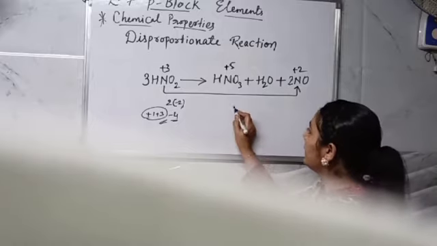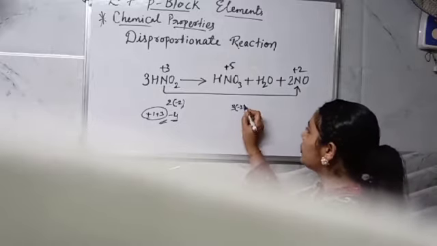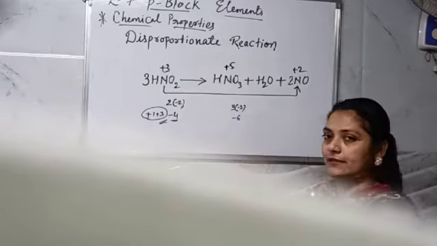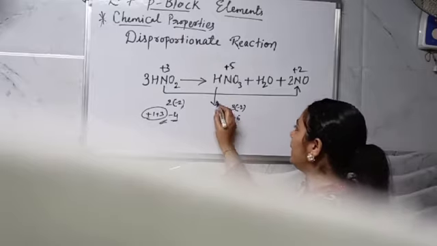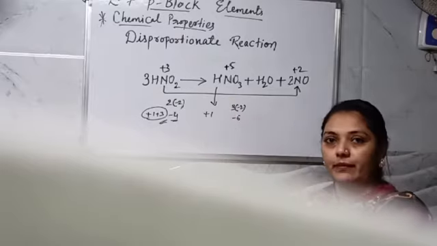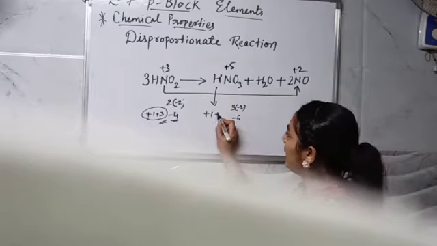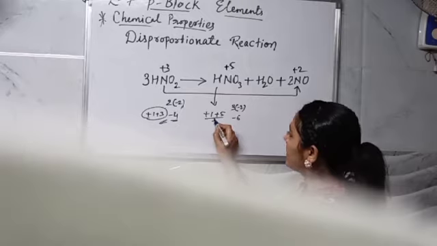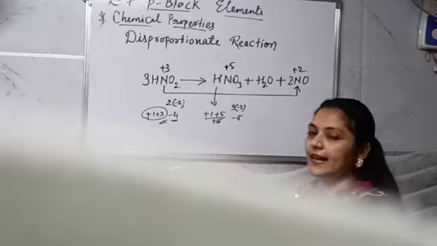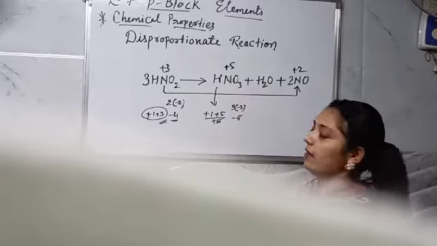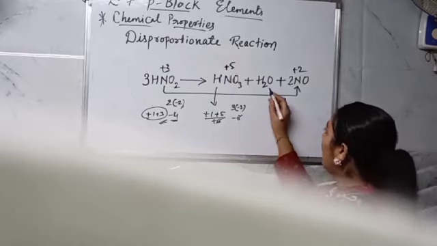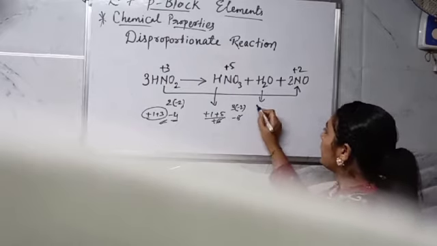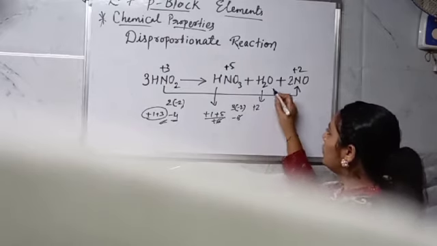Let us see with this one. 3 times minus 2. So we are having minus 6. Hydrogen we are having plus 1. So here how much is needed? Plus 5. That is plus 6. Minus 6 cancels and overall you are having 0. Okay. Hydrogen over here, 2 hydrogens means plus 2.